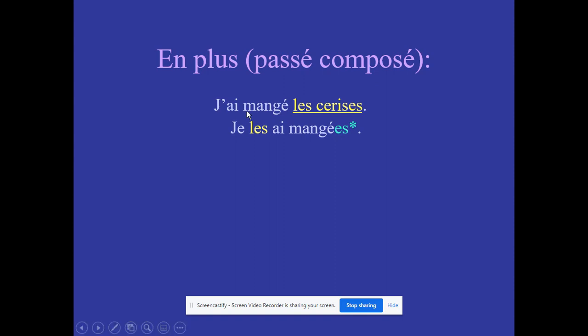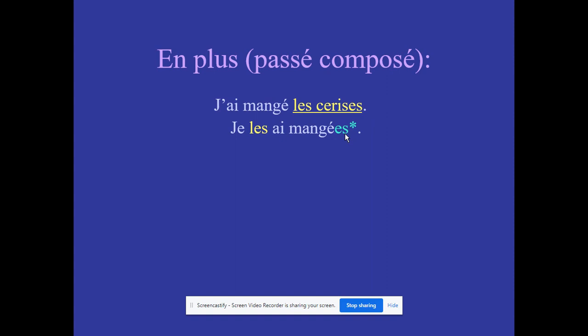Okay, so cherries are feminine and I'm eating more than one of them. When I go to replace it and that les goes before our verb, I am going to have to add an E and an S to talk about the cherries. Okay, so je les ai mangés. You don't pronounce it, it's just a spelling thing. So then let's say maybe I was eating green beans. Green beans are masculine.